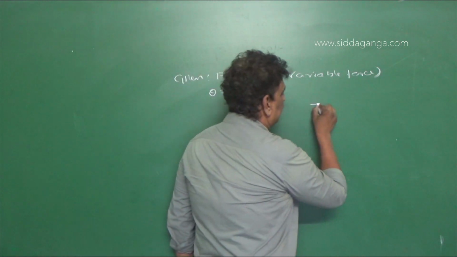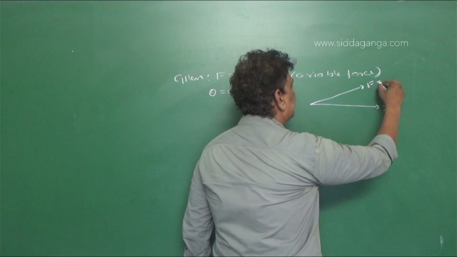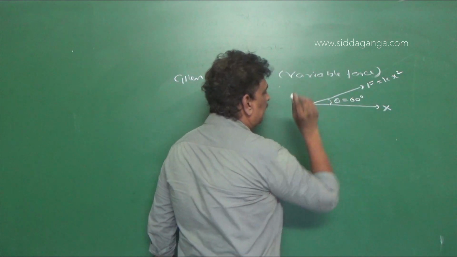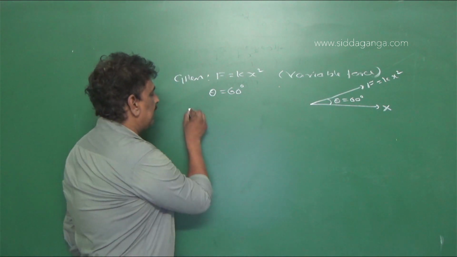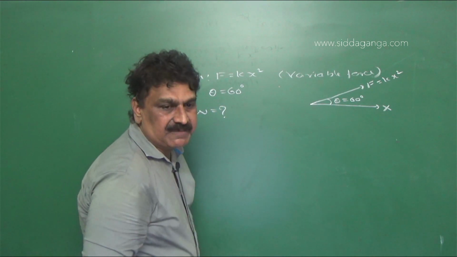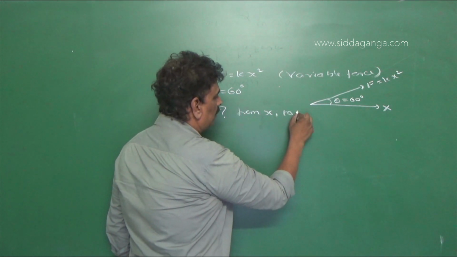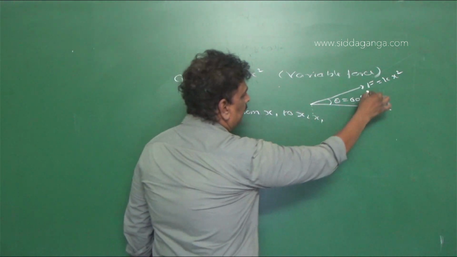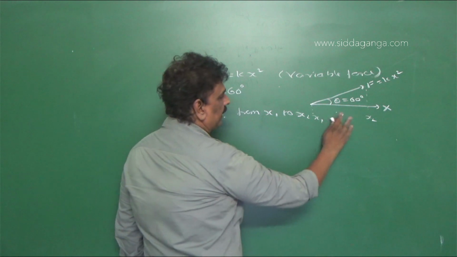So this is the x-axis, and the force F is equal to kx square is acting at an angle, making an angle 60 degree with the x-axis. Now we need to calculate the amount of work done, W, in displacing the particle from x1 to x2. This is from x1, and this is somewhere the distance x2, so that is the amount of work, W.